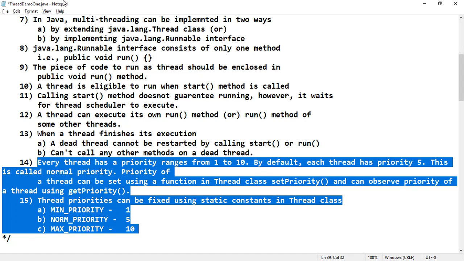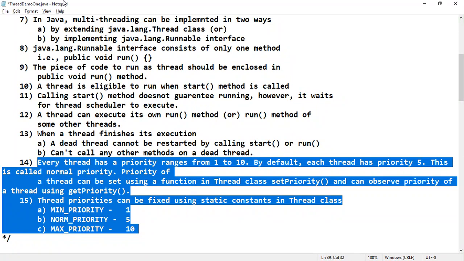Then what is the case if the threads available in the running state have equal priority? When two or more threads with the same priority are competing for CPU cycles, the situation is somewhat complicated. So how will the scheduler decide which thread to consider? This is a question, and there is no particular answer for this, because it depends upon the operating system.